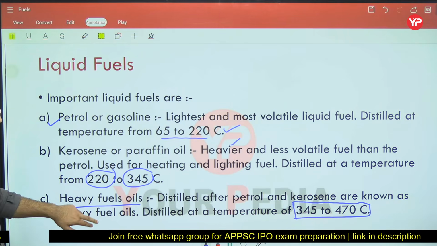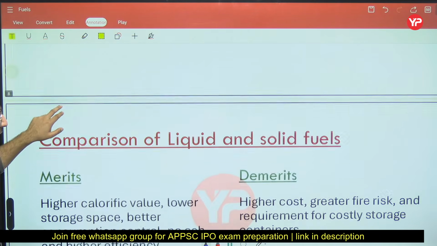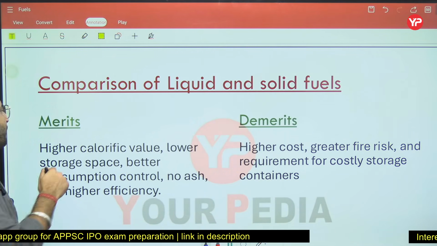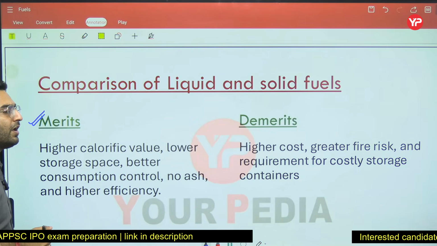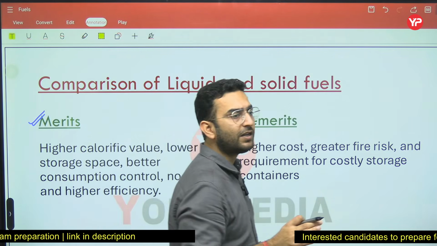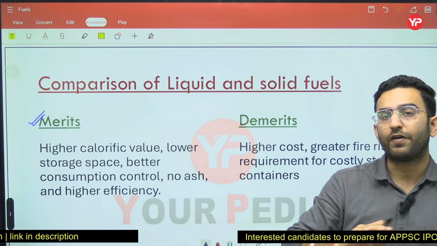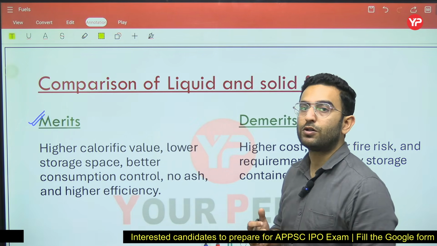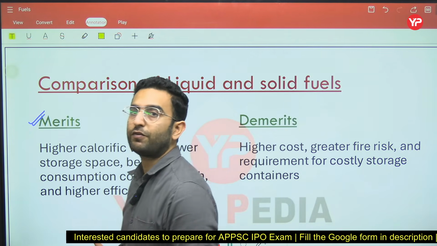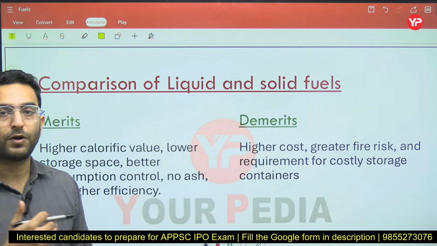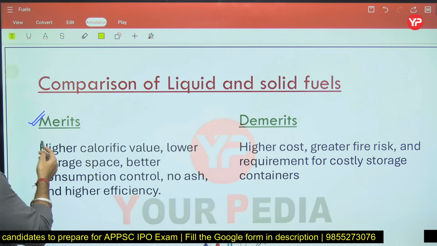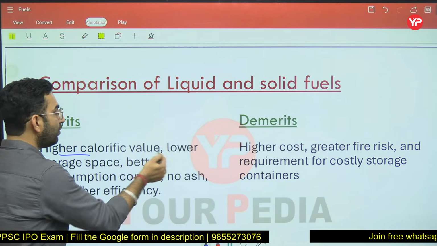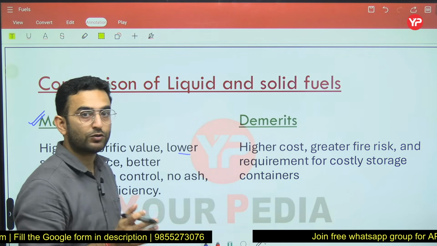Now let us see some comparison between the liquid and the solid fuels. What are the merits and the demerits here? If we talk about the merits of the liquid fuel, generally the liquid fuels have very wide applications as compared to the solid fuels. In the power plant also, in the IC engine also, in our household also, we prefer the liquid fuels as compared to the gaseous fuel and the solid fuel. So I can say the liquid fuels generally have a higher calorific value, so they require lower storage space as compared to the solid fuel.